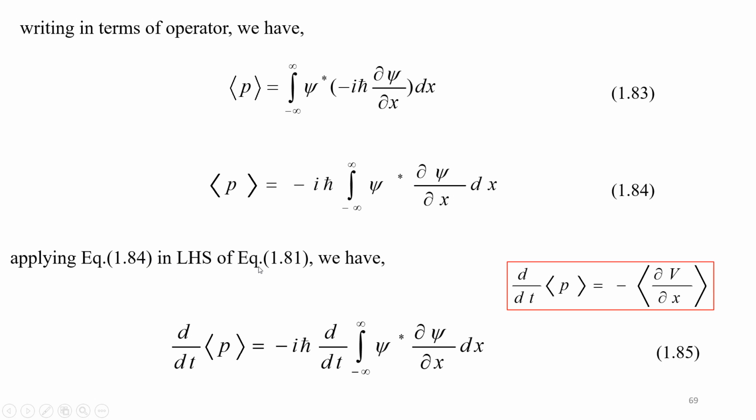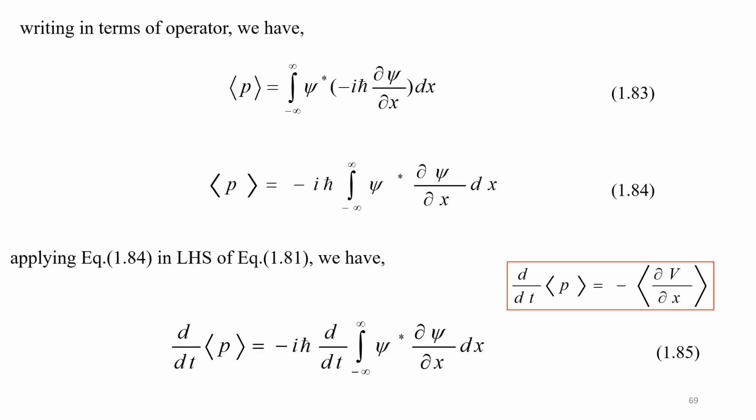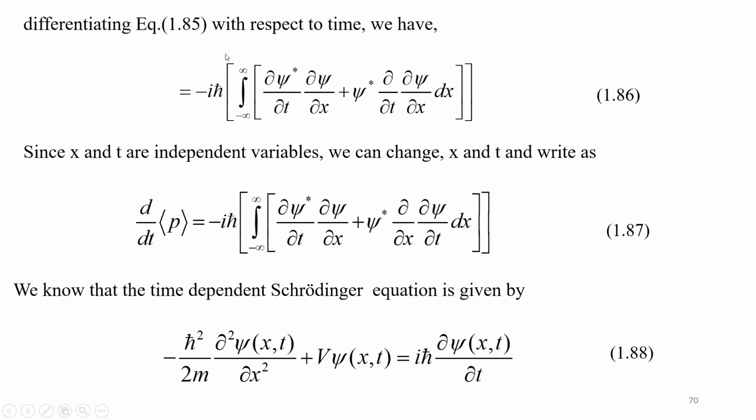So we are going to differentiate this with respect to t. So we'll have d/dt of the expectation value of momentum, which is equal to minus iħ d/dt of the integral of ψ* ∂ψ/∂x dx. And of course ψ depends on both x and t. So we'll have to differentiate ψ* keeping this as constant, and we will have to differentiate ∂ψ/∂x keeping this as constant. So differentiating equation 1.85 with respect to time, we will get this 1.86.